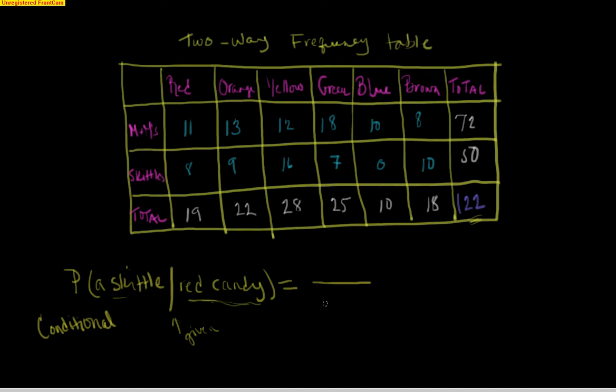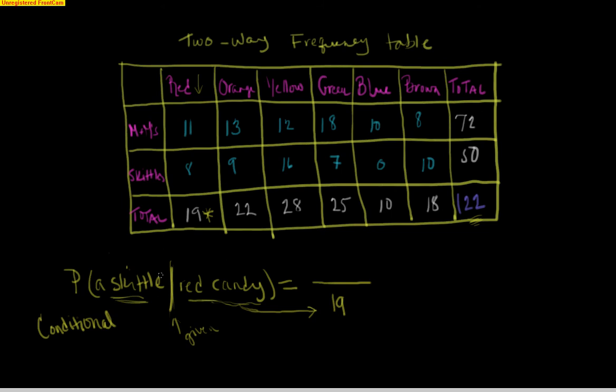All right, so now our bottom number is changing. We're no longer with a cup of everything in it. We only have the red candies in the cup. So I need to go to my red column here. I've got 11 M&Ms and 8 Skittles, giving me a total of 19 red candies. So now my 19 goes on the bottom because this is what I'm choosing from. So one way to think of this is when you've got conditional probability, whatever is to the right of the given sign goes into your denominator. Okay, the numerator is still what you want. What is the number of successes? And that's to the left of your slash here, your given line.